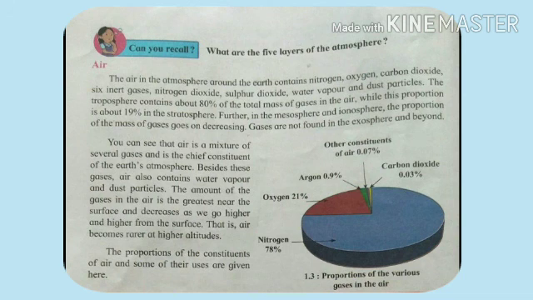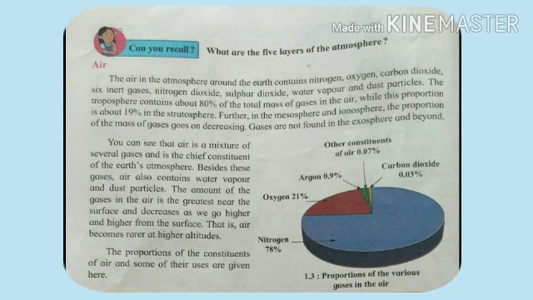Other constituents of air are 0.07%. Now can you tell me students, this percentage of gases goes on increasing or decreasing, or it remains fixed? Can you tell? Think on it.